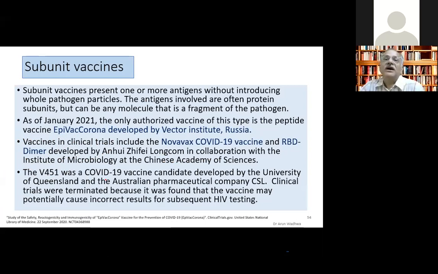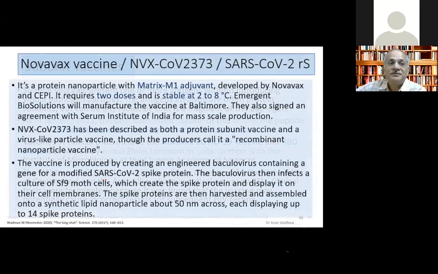I thought I'll give it to your notice that V451 was also a subunit vaccine which was made in Australia, but it had to be withdrawn because people who got this vaccine showed false positive results for HIV. So this is something we will have to look into, and this vaccine was later on withdrawn. Obviously, nobody wants an HIV positive report after taking a vaccine.